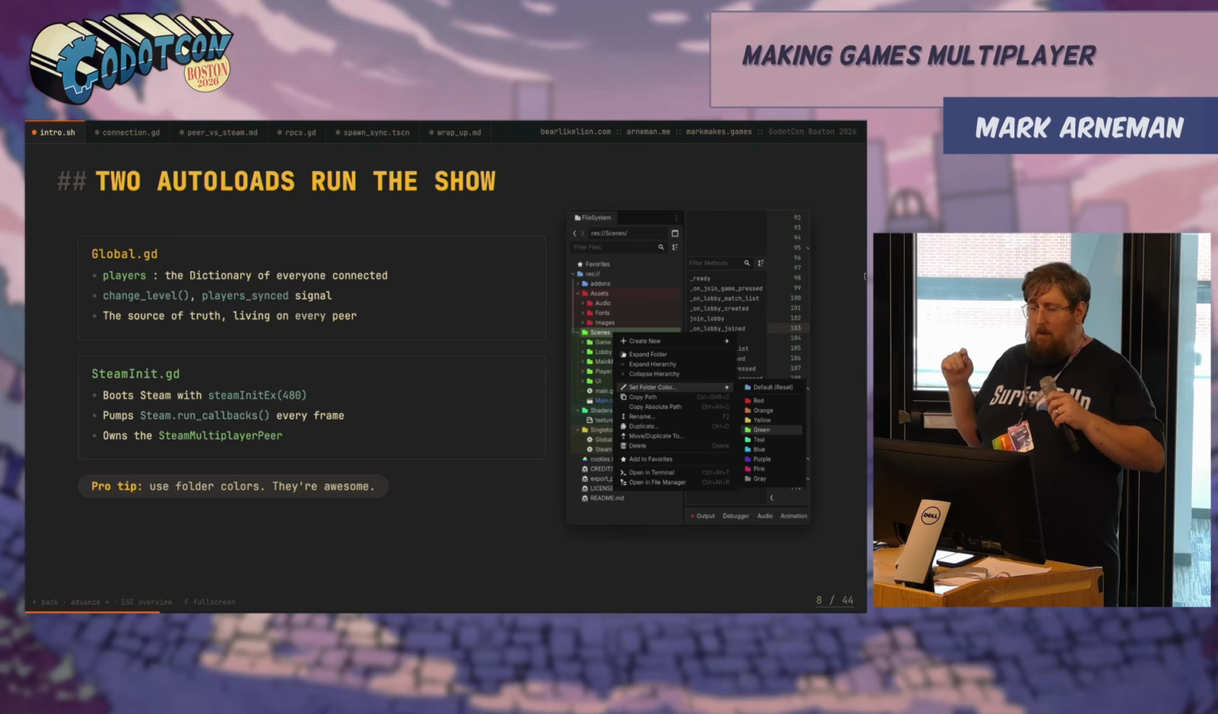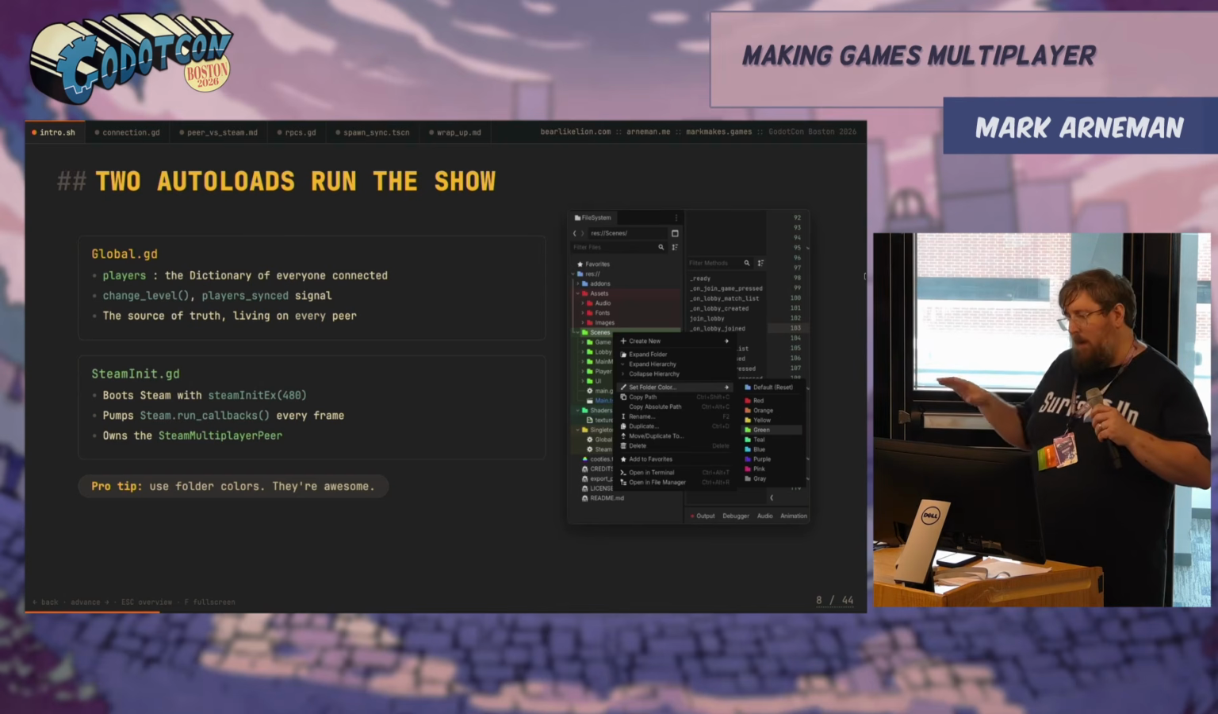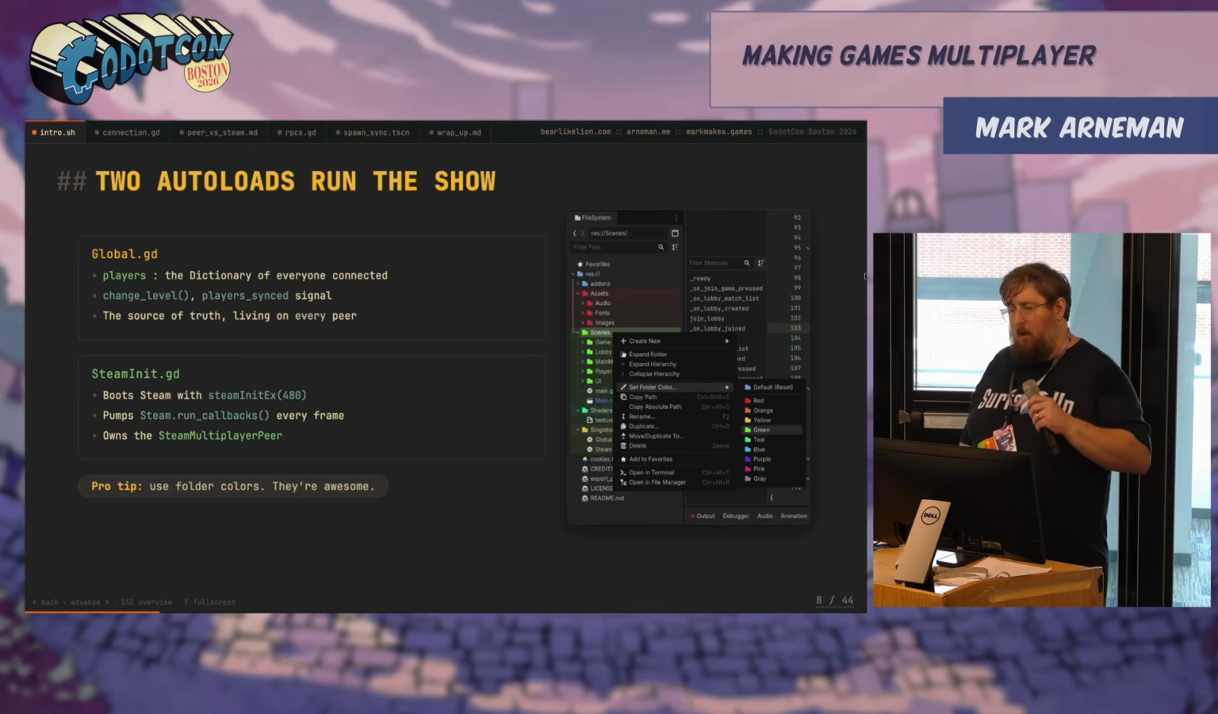My pro tip is use folder colors. If you right-click, you can set a folder color. It makes it really easy when you're in big projects to know what you're working in.